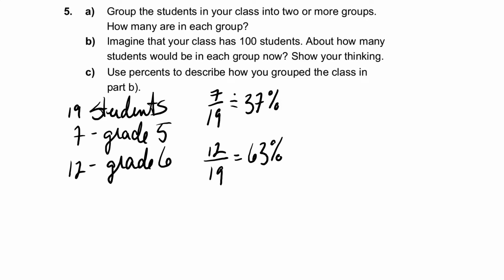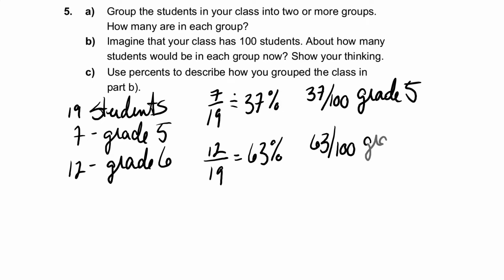So if we wanted to think about how many students out of 100 we would have, that would mean we would have 37 out of 100 grade 5s, and 63 out of 100 would be grade 6.